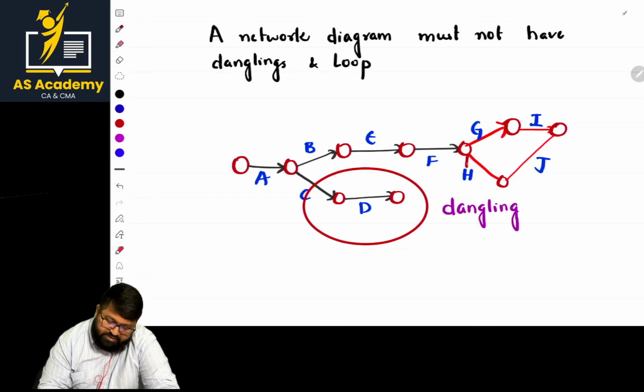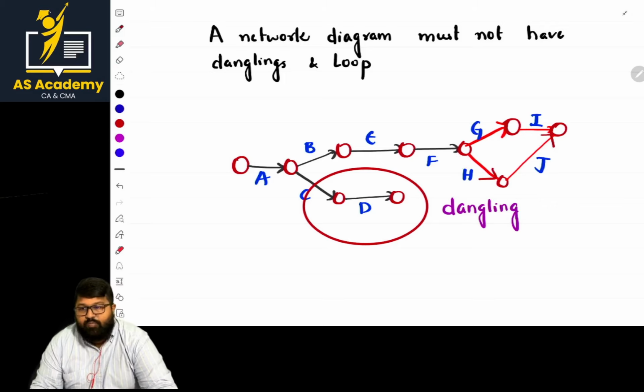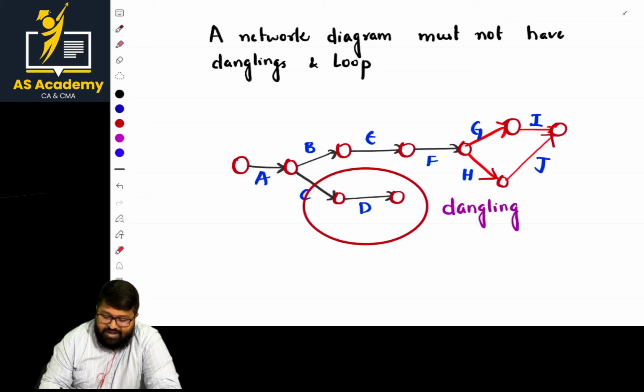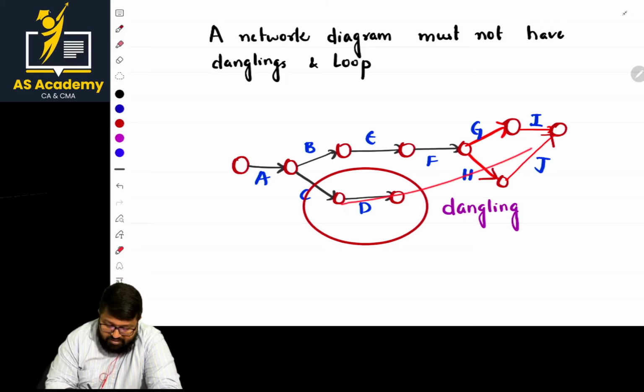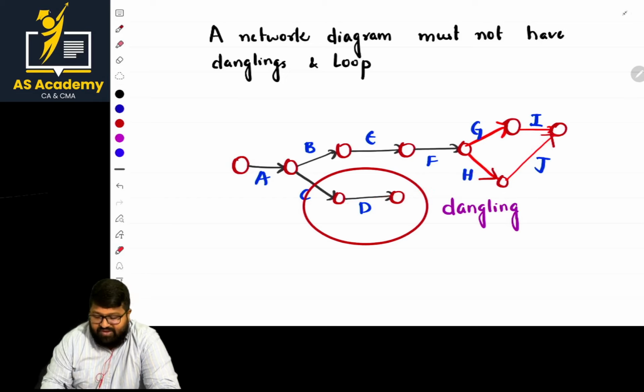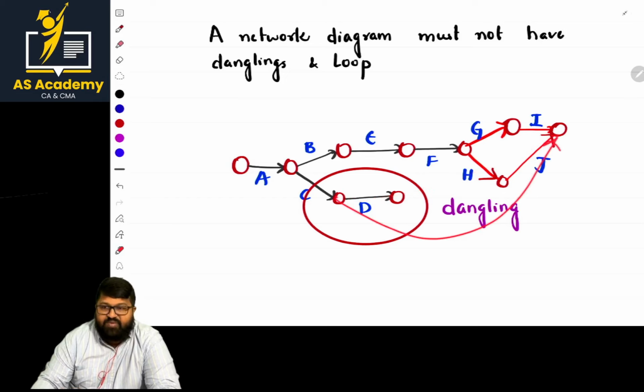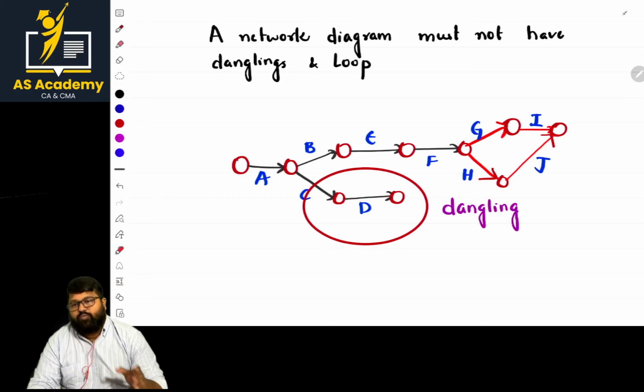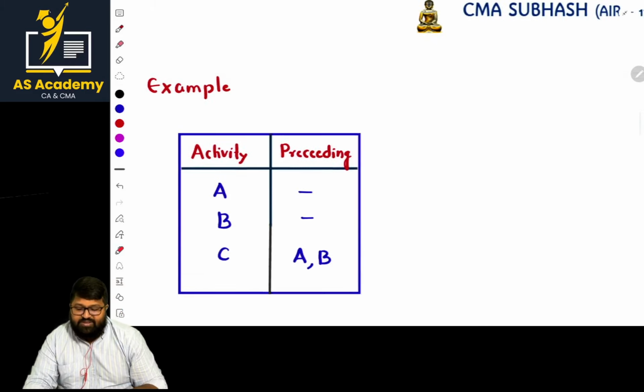The way of representation should be effective, and if you are not representing properly, it's gone. See, now is there a loop? No. In the case of this diagram also, to make it correct or appropriate, we should extend the D portion till the I. Normally we can arrange it properly, but I'm giving the information. So there should never be danglings or loops. Is it clear?